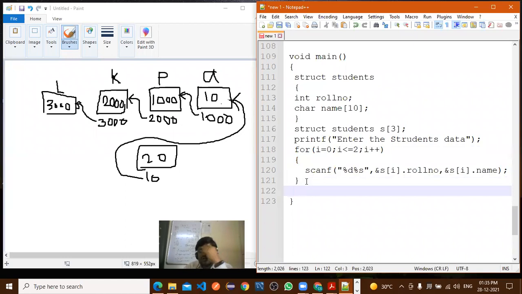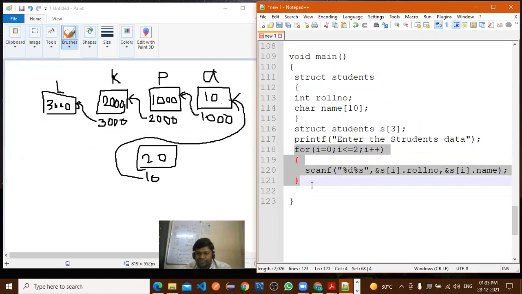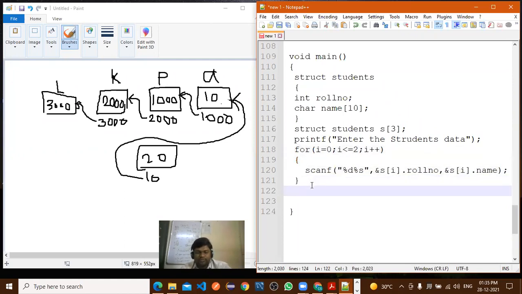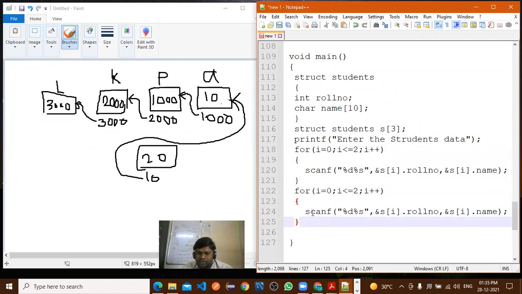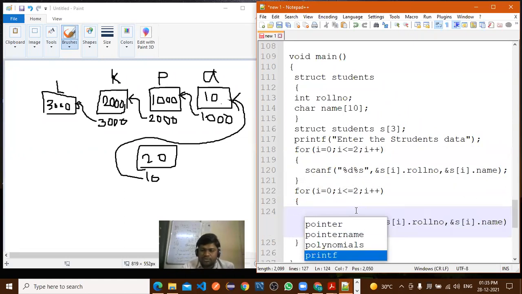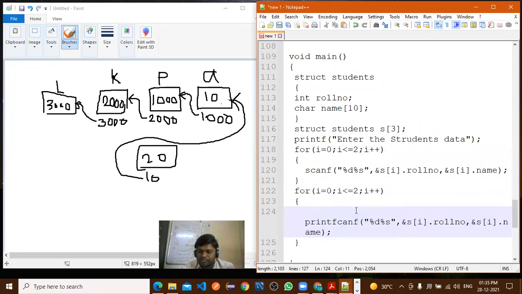Next part is the print. Now how to print? Again we require one more for loop here. We'll copy the same one. Instead of scanf, we write printf. What is the change here?